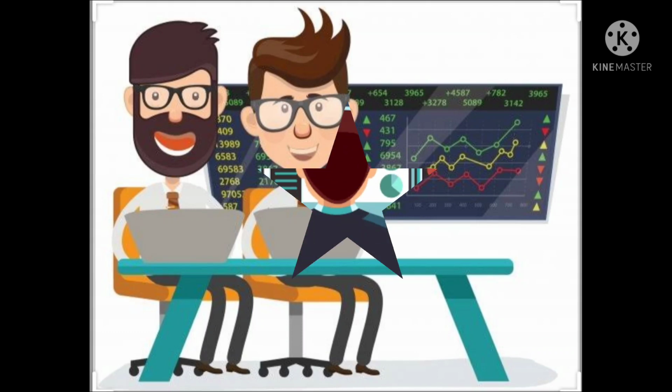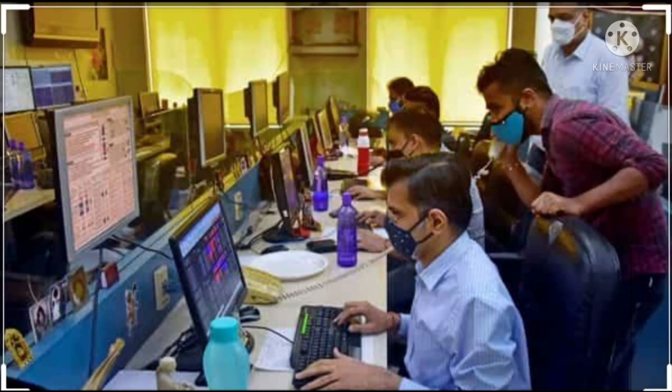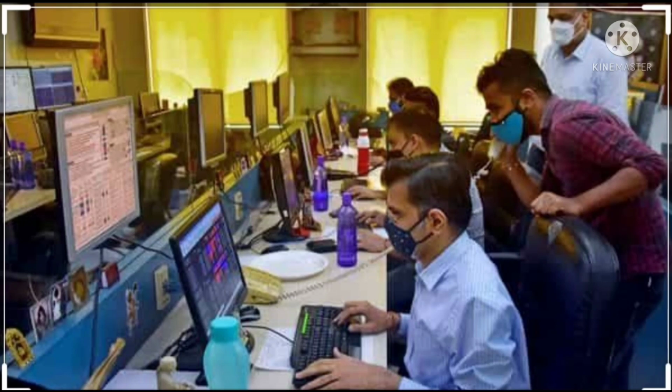SEBI has the power to monitor this, and every 6 months they will check, and once the lot sizes are modified, there will be greater parity in the lot values. Lot sizes are reduced when prices go up. The lot sizes are also increased when prices correct sharply downward.